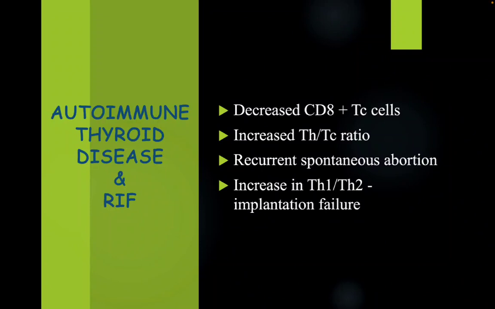There is an increase in TH1 to TH2 ratio. That leads to implantation failure. What is TH1? What is TH2? The elevated levels of TH1 cells are associated with rejection of embryos, whereas elevated TH2 levels are associated with pregnancy. Cytokines produced by TH1 cells such as TNF-alpha suppress the trophoblastic growth and promote inflammatory and thrombotic responses in maternal uterine blood vessels, thus adversely affecting implantation. So any change in TH1 to TH2 ratio will affect the pregnancy. Any increase in TH1 to TH2 will lead to implantation failure.